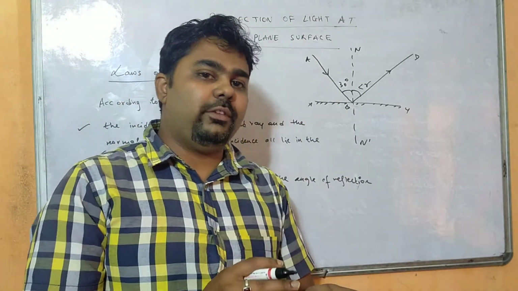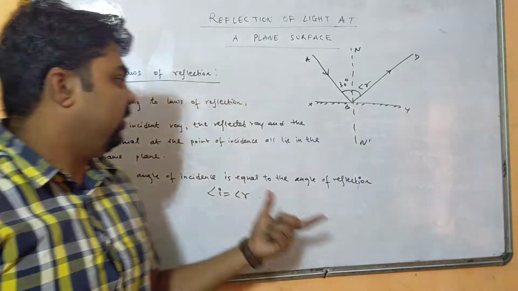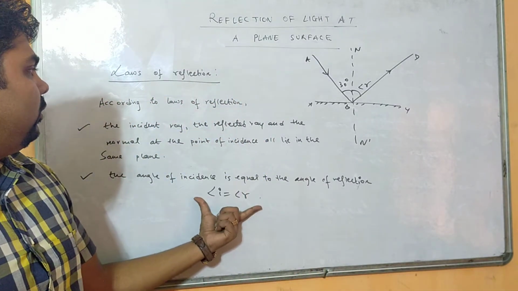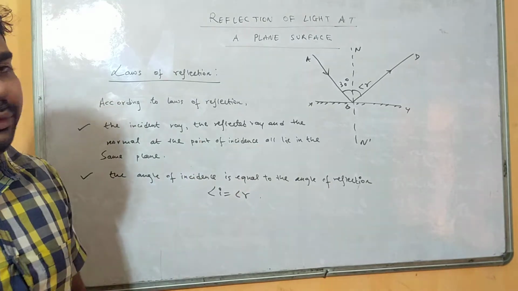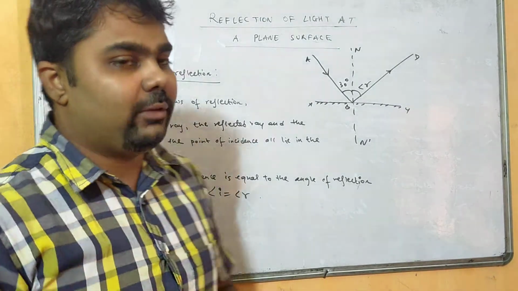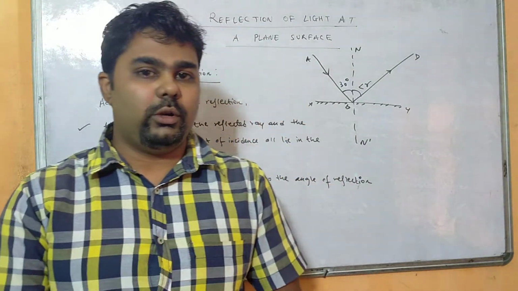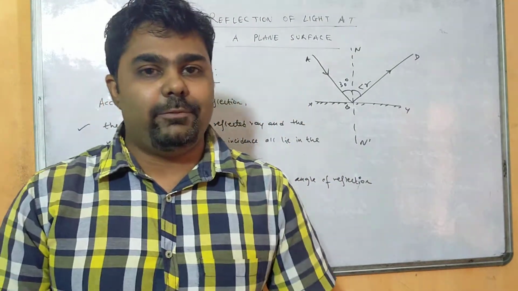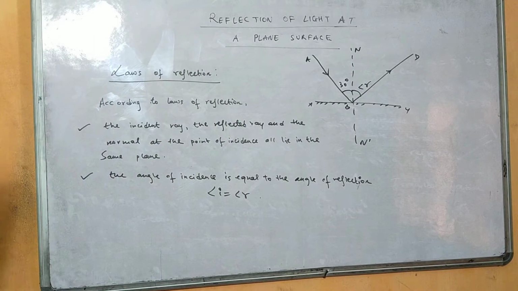So angle of incidence is equal to angle of reflection. This is the second law. So these are the two laws. You need to write this in your exercise book along with the different types of reflection of light. We have learned regular reflection and irregular reflection as well as the definition of reflection.